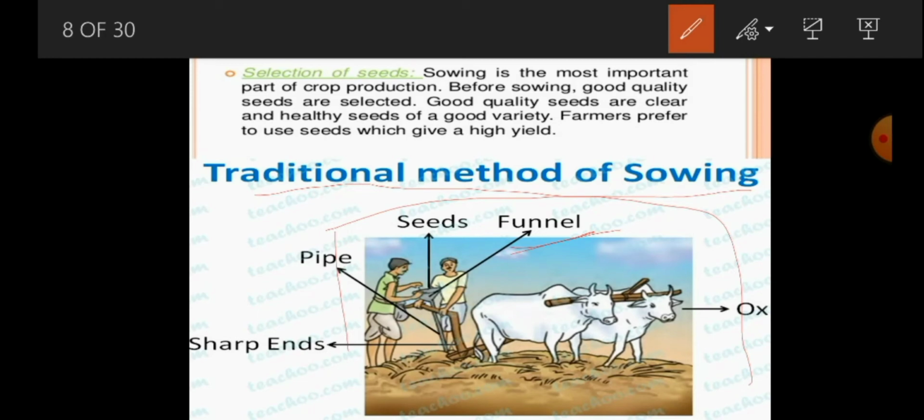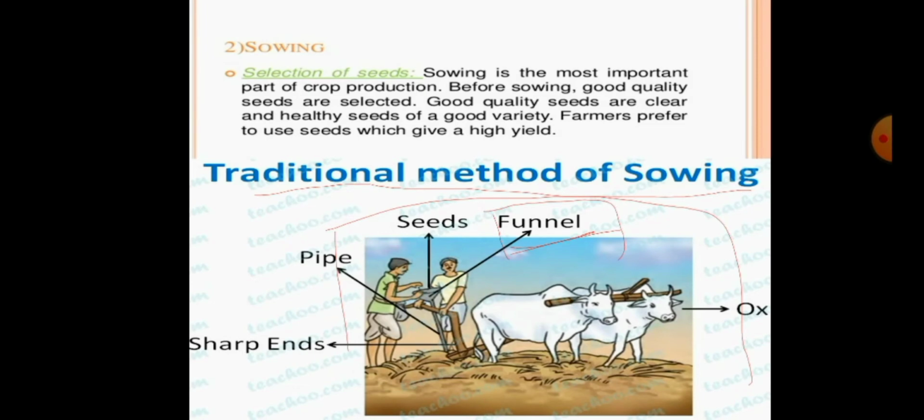These ends travel into the soil and place the seeds there. So this is the traditional method of sowing. Through the funnel, seeds will be filled, and while plowing, seeds will go down and reach the soil. This is what we call the traditional method of sowing.